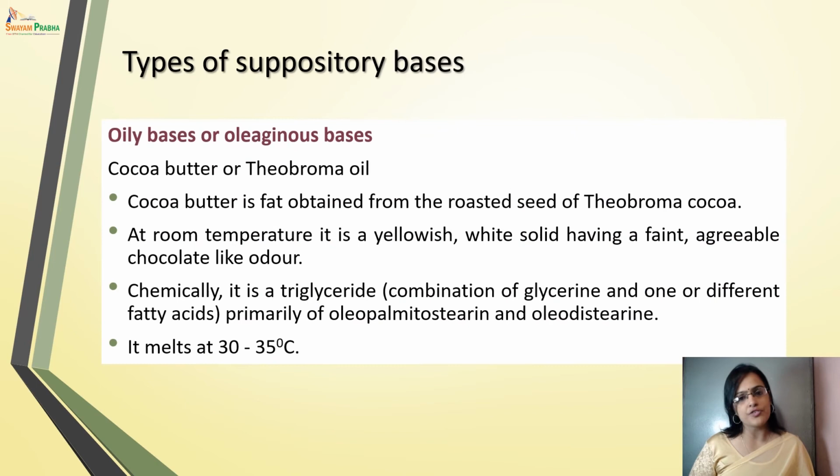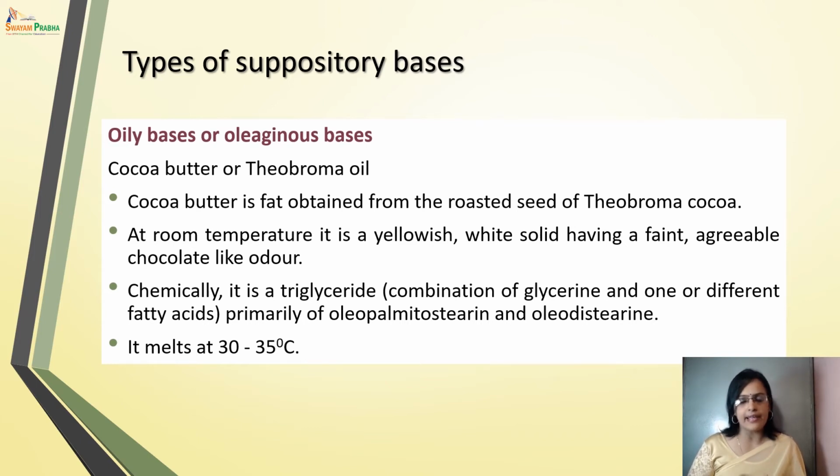Now moving to the types of suppository bases. Oily bases, or we can also call them oleaginous bases. We'll take the example of cocoa butter or theobroma oil. Cocoa butter is a fat obtained from the roasted seeds of Theobroma cacao. At room temperature it is a yellowish-white solid having a faint, agreeable chocolate-like odor.